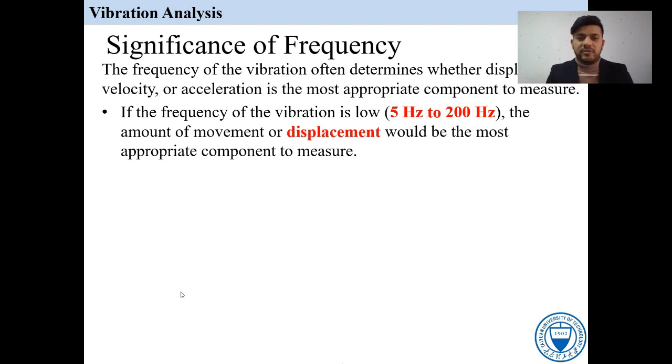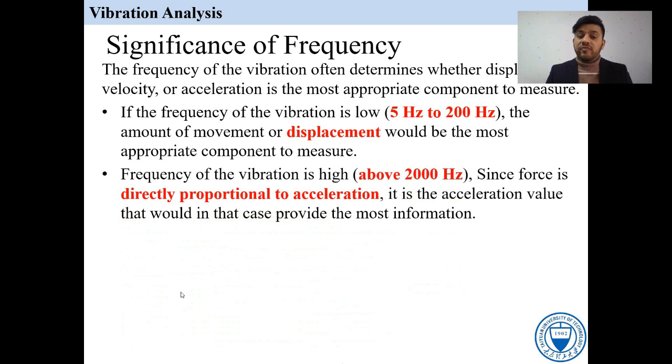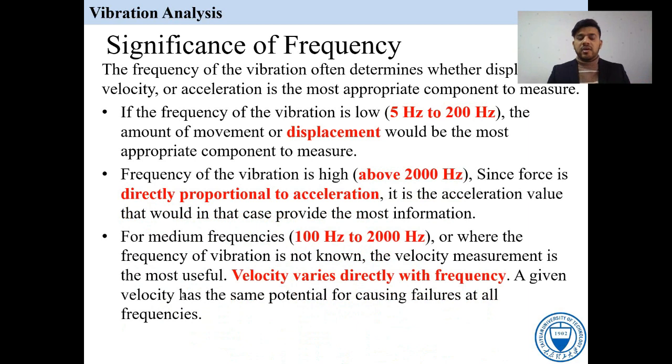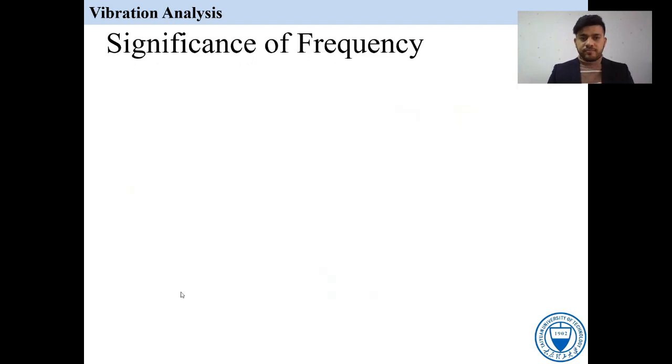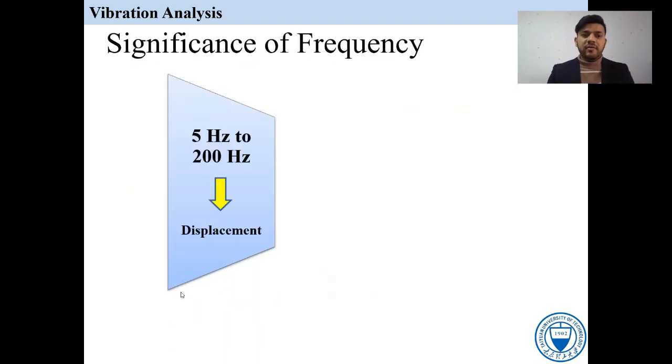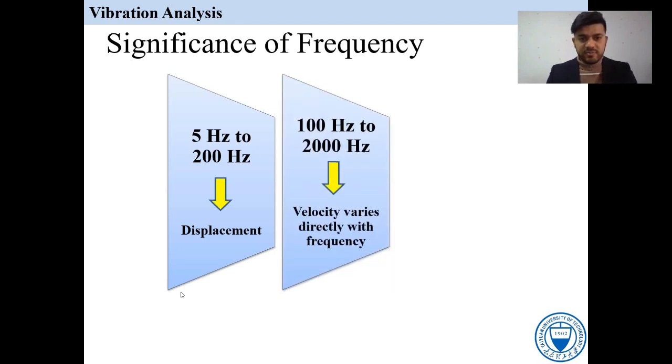Very good, excellent. If the frequency of the vibration is low, 5 hertz to 200 hertz, then we can measure the displacement. If the frequency is so high, 2000 hertz, then we can directly measure the acceleration. If the frequency range is 100 to 2000, in the middle, then we can measure the velocity. We can see that again, the significance: 5 hertz to 200 hertz. Keep in mind, remember this one, it is so important. 5 hertz to 200, we can measure the displacement.